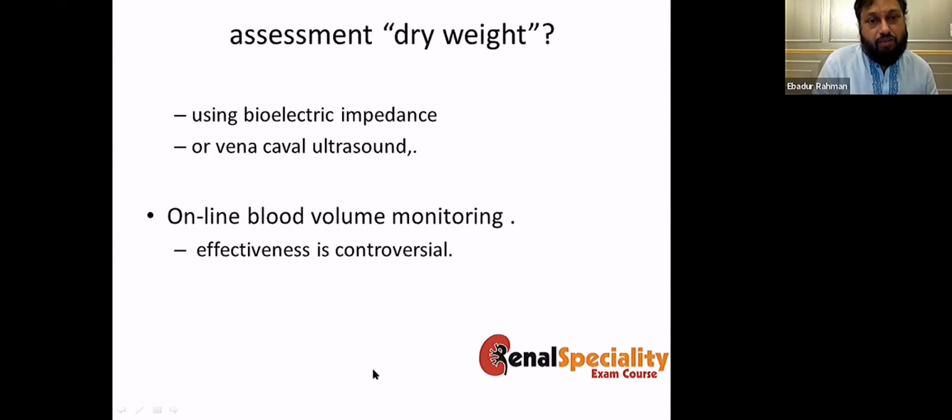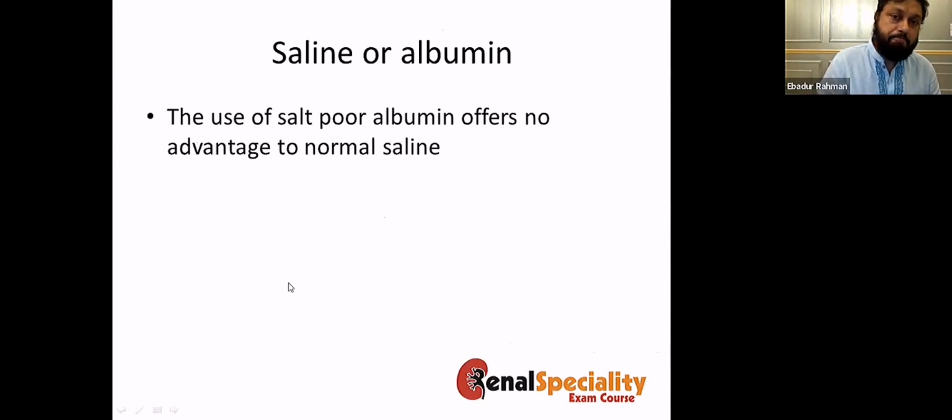In fact, assessment of dry body weight can be done by either bioelectric impedance or by vena cava ultrasound. But also the machine can do it. This is known as online blood volume monitoring. Although this is controversial, actually it works.